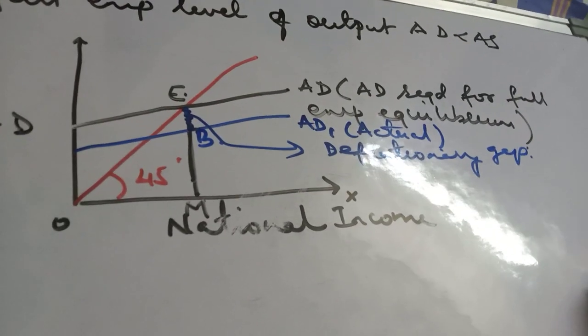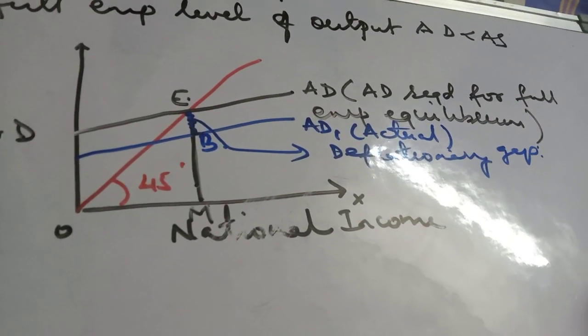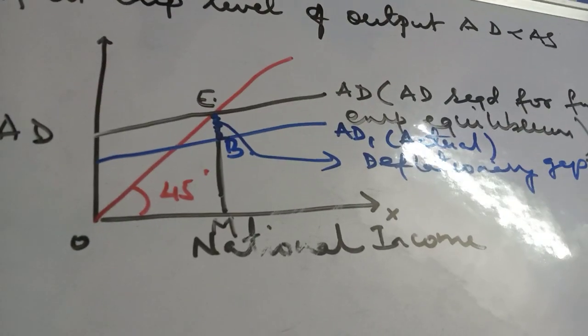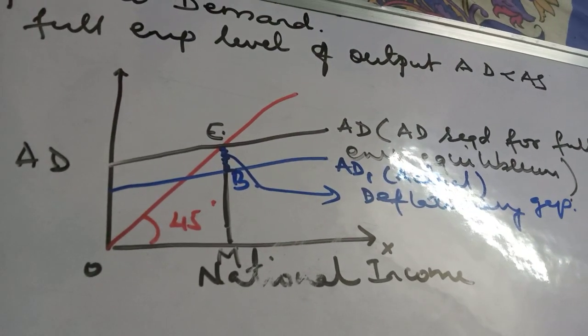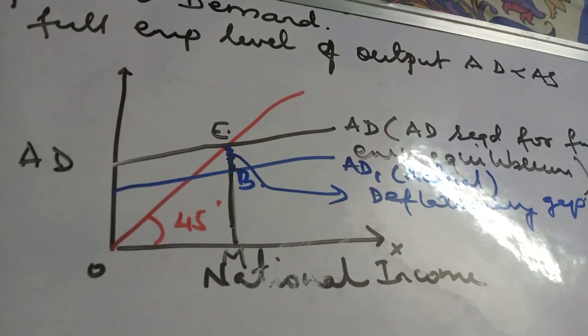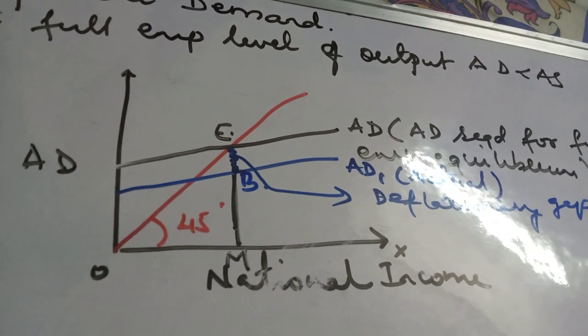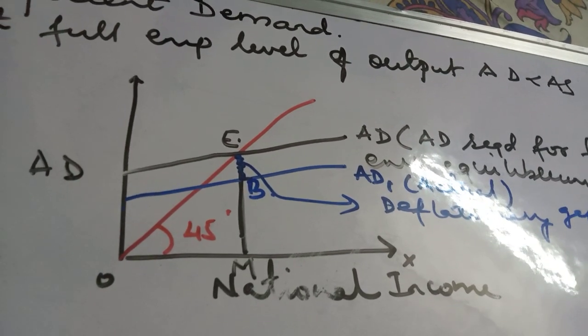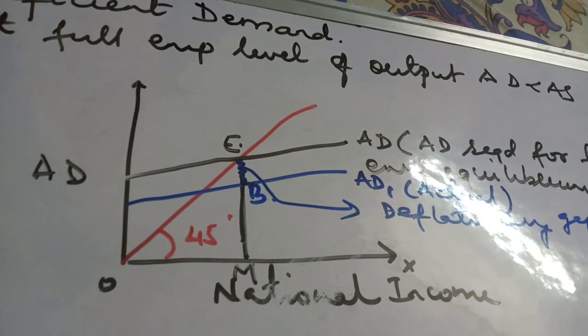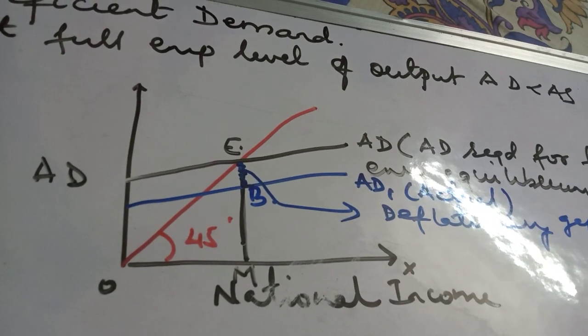BE is the deflationary gap. Okay, so what is the deflationary gap? The deficit of aggregate demand over aggregate supply at full employment level of national income is called deflationary gap.